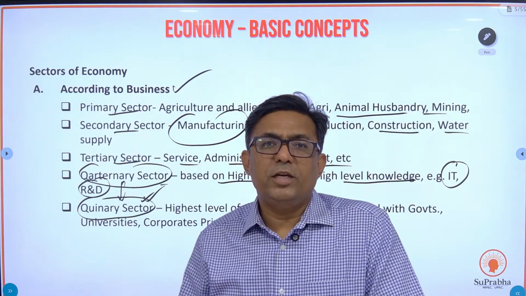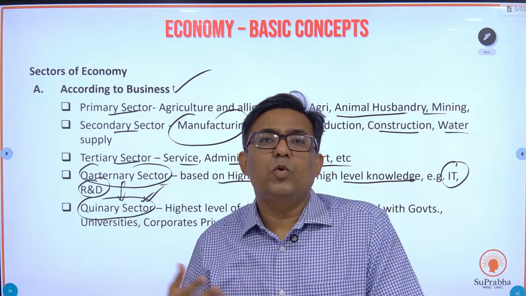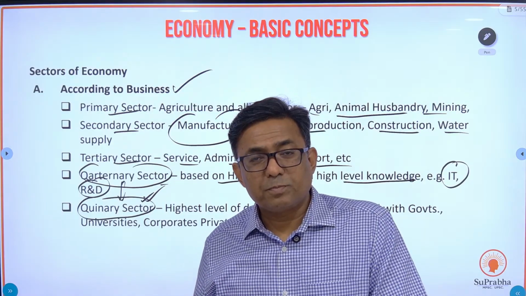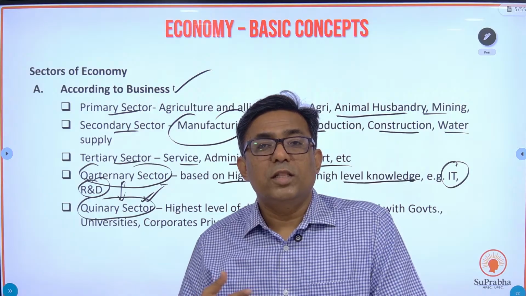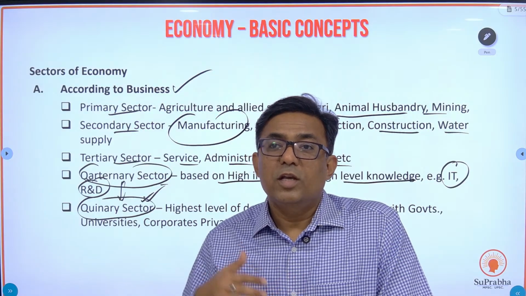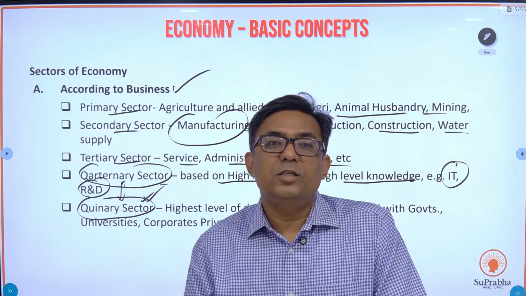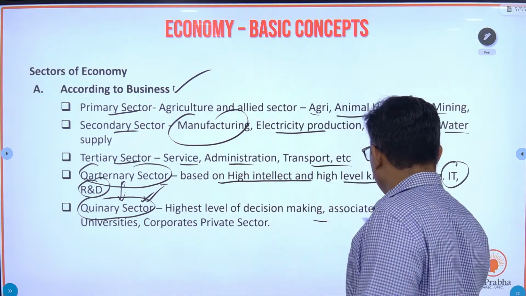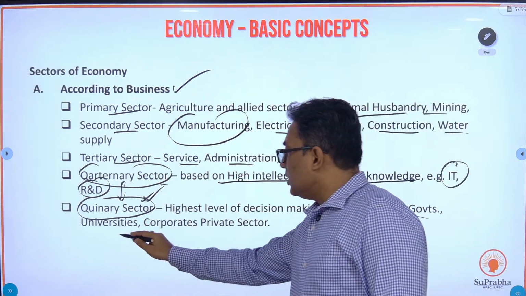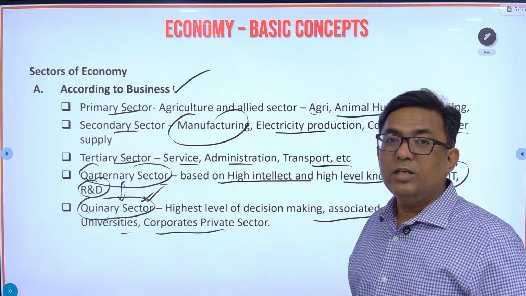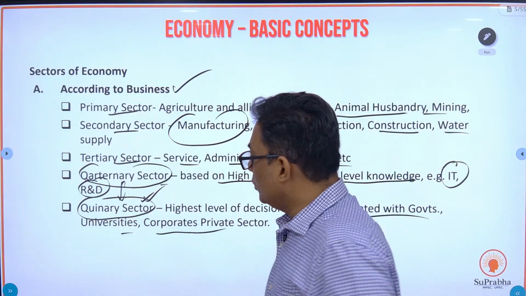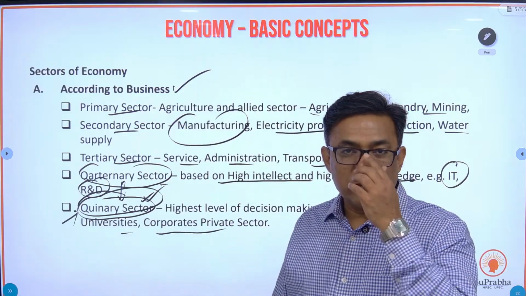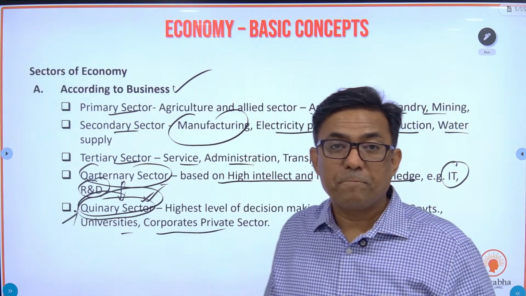Google might be having my data, your data, everybody's data. How does Facebook go ahead with the data? How do social media platforms like Insta and all those things, they go ahead with my data? So for that, there has to be a decision making level, which is the highest decision making level, which will include the governments, the universities, the corporates, the private sector, everybody, and that level is known as quinary sector.